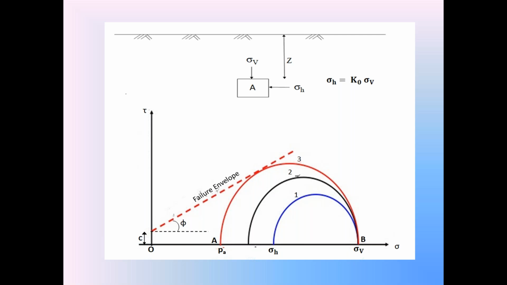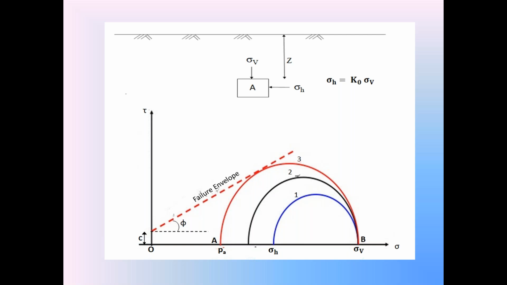So in that diagram, the first Mohr stress circle is in the rest condition, but we are discussing Rankine's active earth pressure theory, not the rest condition. Dear students, we know that in the active condition, the retaining wall is moving away from the backfill.